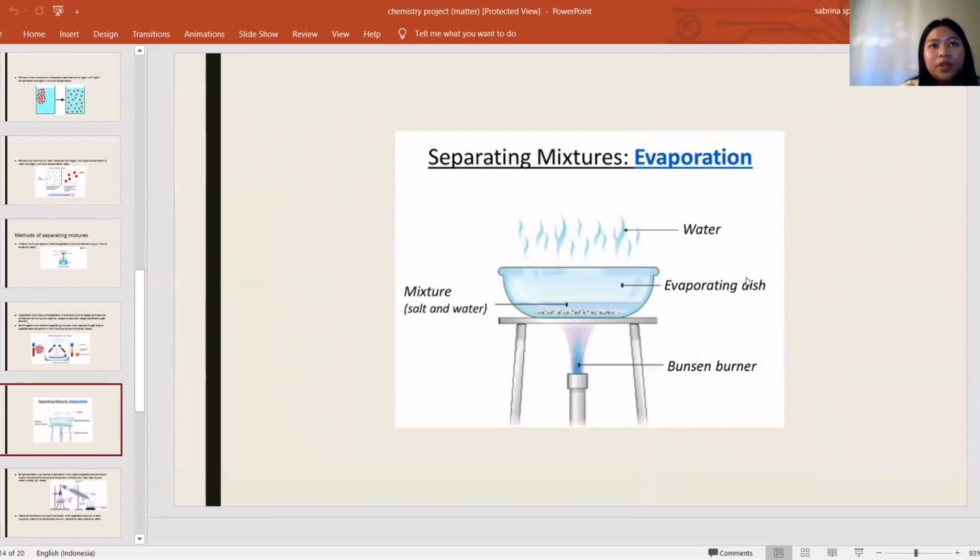This picture is an example of evaporation, wherein you expose the solution to heat and let the liquid vaporize.